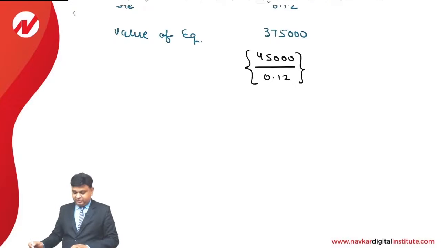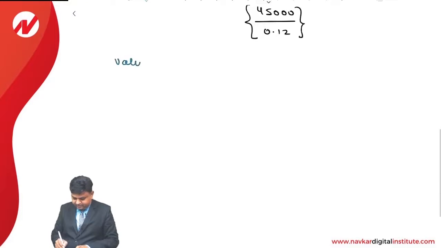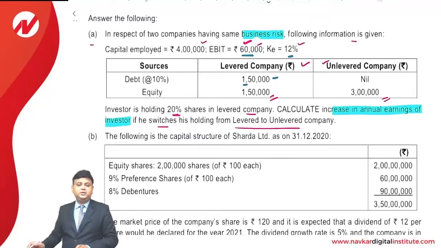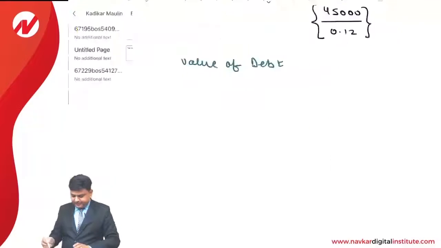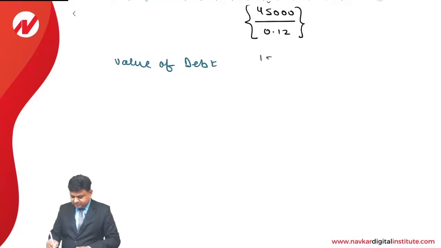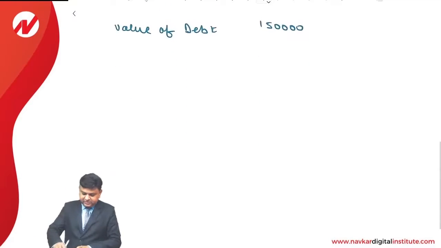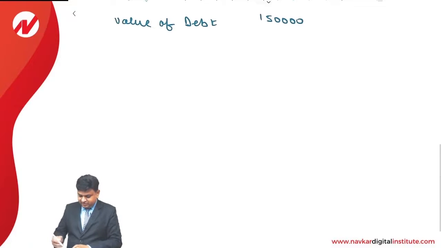Value of debt will be added to the value of equity to compute the value of the firm. We understand that in respect of the debt valuation, no specific information is given, and usually that kind of information is not given to us at this level. Otherwise, the debt is also required to be valued, taking into account certain information. However, at this point of time, we don't have to do it. Of course, at CA Final level, you are going to do it. And with this, we can compute the value of the firm. That is 5,25,000.